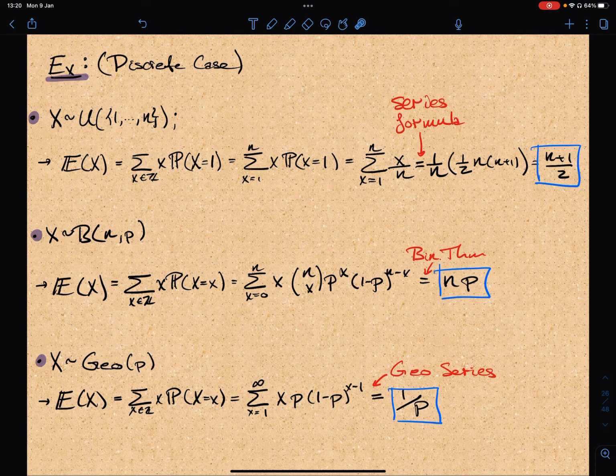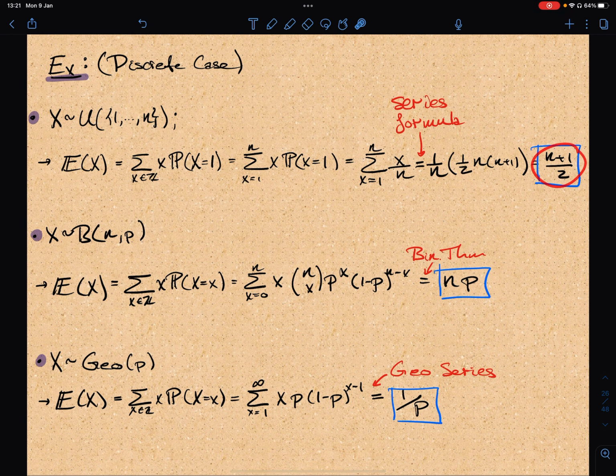Now, in here, I actually have the discrete case distributions. In this case, I just went ahead and computed the expected values from the definition. Let's start with the uniform distribution, which should be similar to the uniform distribution in the continuous case. This is the summation that we end up making.